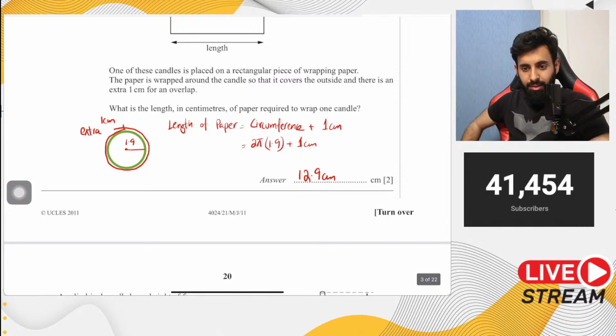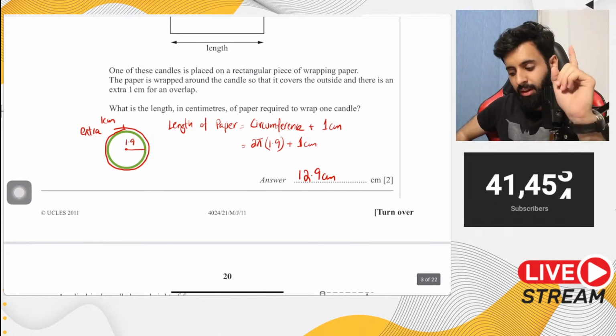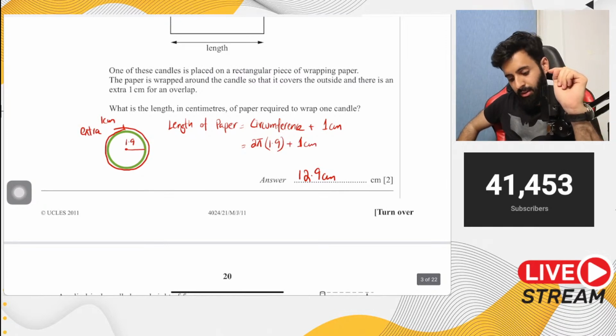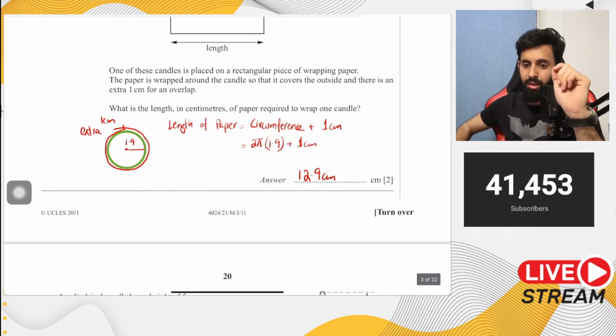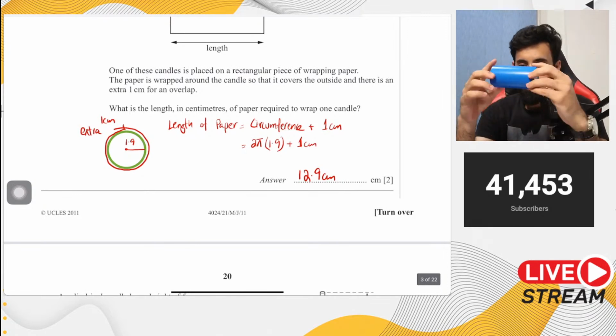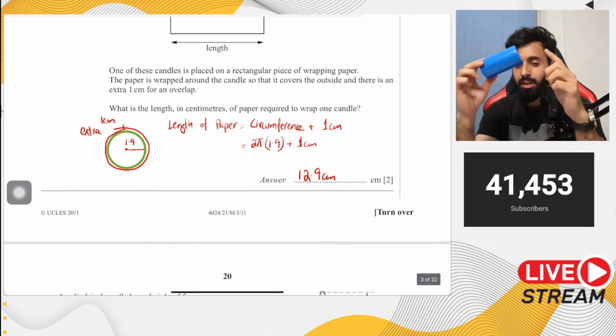Sir, why not the curved surface area of the cylinder? The thing is, we're not asked to find the area of the paper that's required. You're only asked to find the length. आपने निकालना है कि कितनी लेंथ आपको चाहिए, एरिया नहीं निकालना आपने.